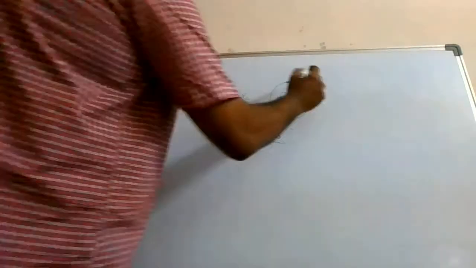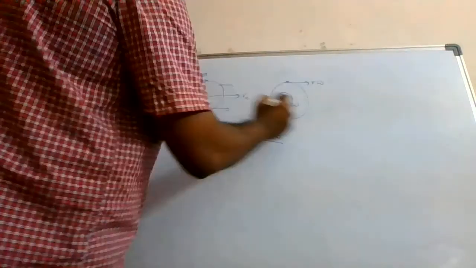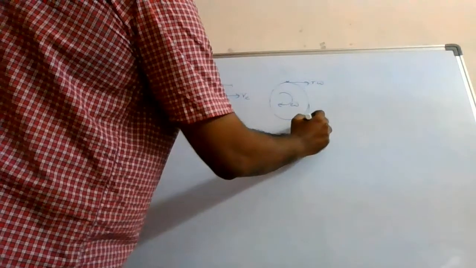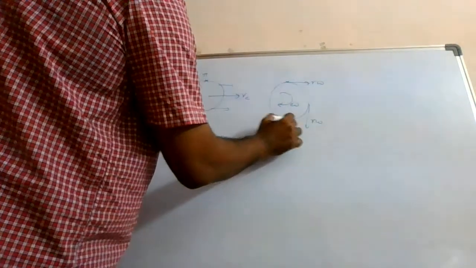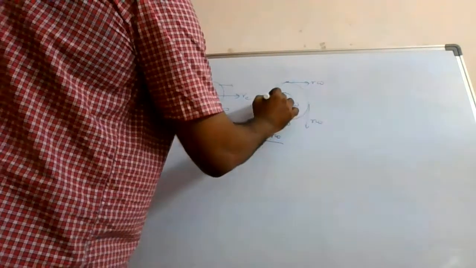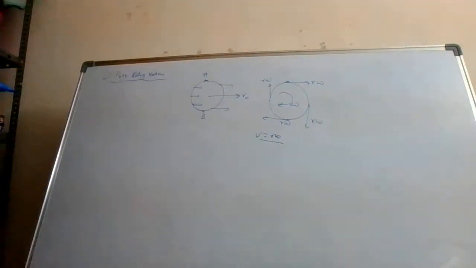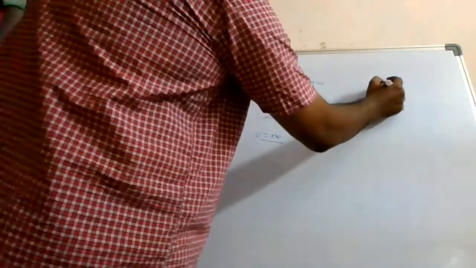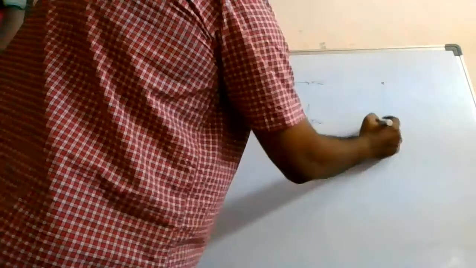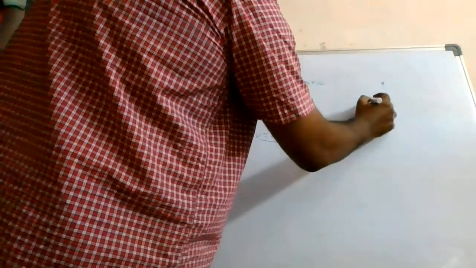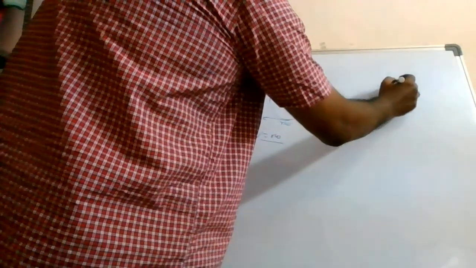R omega. What is the speed here? R omega. What is the speed here? R omega, in this direction. What is the speed here? R omega. Right? So suppose some rod is there like this. It is rotating about this point, and let us say this rod length is 2 meter, and this is going with 2 radians per second.